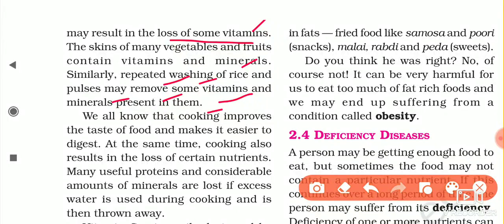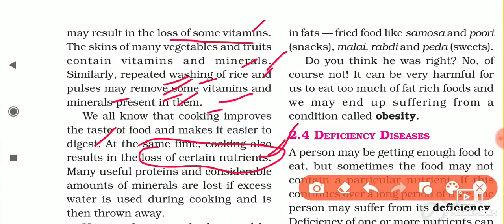We all know that cooking improves the taste of food and makes it easy to digest. At the same time, cooking also results in the loss of nutrients. So here you should remember that cooking and washing, repeated washing and cooking, cause the loss of certain nutrients. But there are many methods which do not lose too many nutrients.